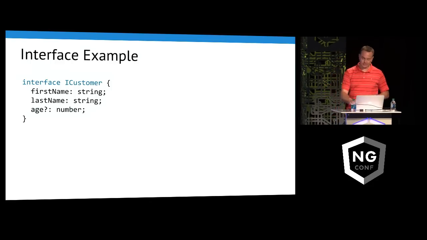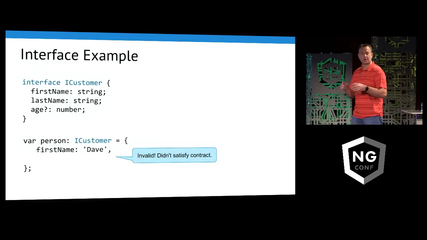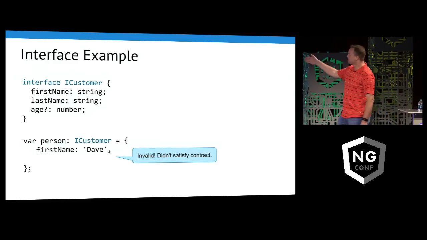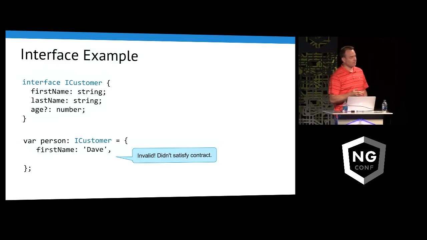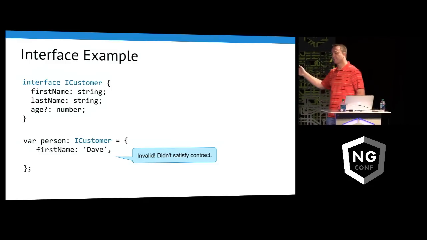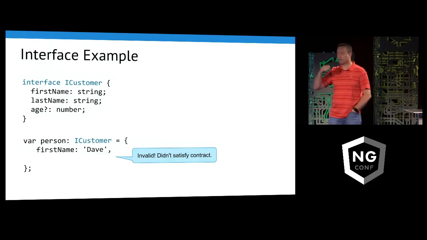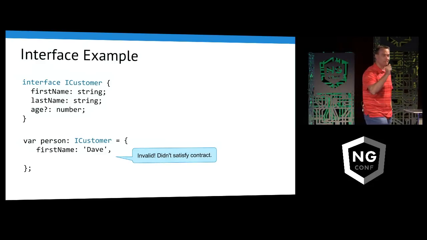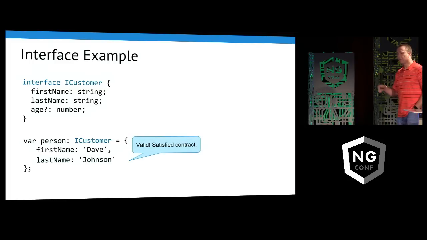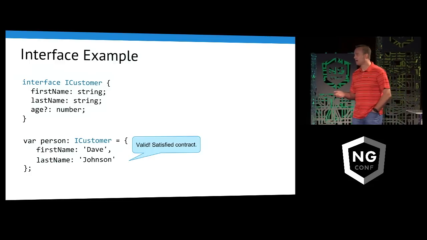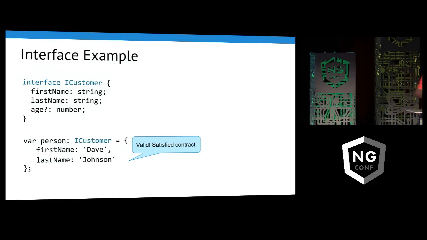Now where would you use this? I'll show you a couple examples that really enhance the tooling and our development productivity in a moment, but here's one. We're saying person is of type ICustomer, and if we just do this right here and pass firstName of Dave, then we're going to have a problem. The TypeScript compiler will actually throw an error. You'll know right away that, oops, I'm missing something. So in this case, we have to be more explicit and say lastName is also going to be used. Age, as mentioned, is optional, so we don't have to do that. That's a basic example.